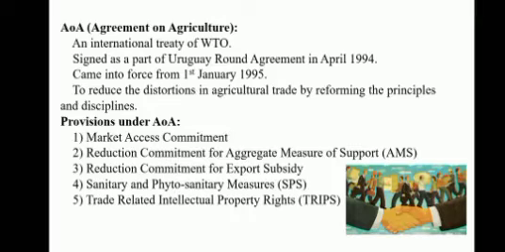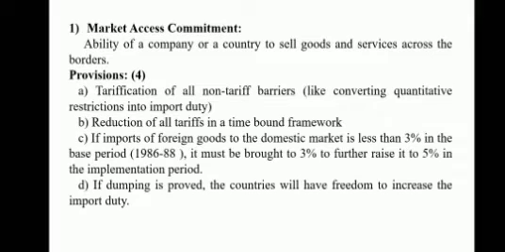The main 5 provisions under AOA include market access commitment, reduction commitment for aggregate measures of support, which is shortly known as AMS, reduction commitment for export subsidy, sanitary and phytosanitary measures, which is also shortly known as SPS, and trade-related intellectual property rights, which is known as TRIPS. Next, let's see what is meant by market access commitment.